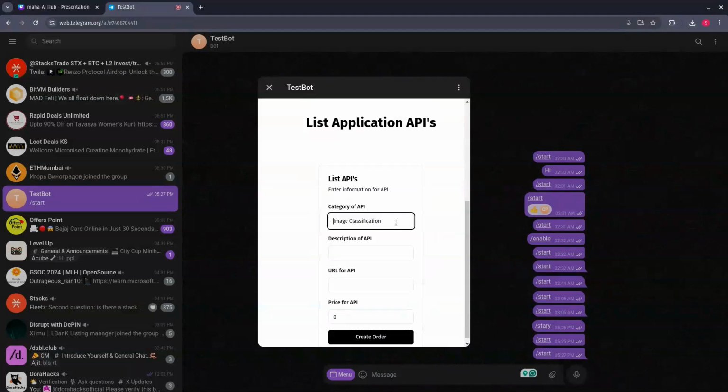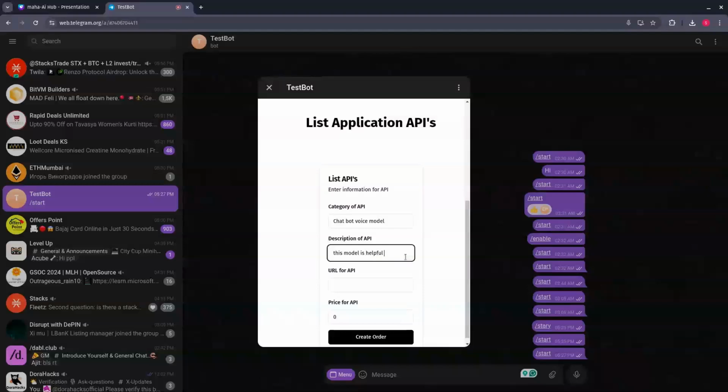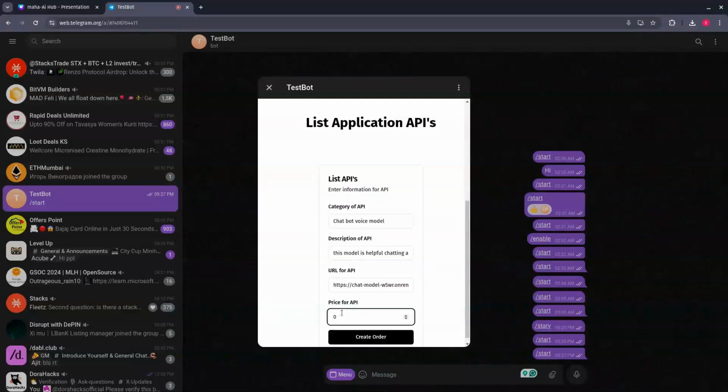So now for testing, I'll be listing out a chatbot voice model, and the description of the API would be, this model is helpful for chatting applications and also for QA, which is question and answering. So we'll list the AI API URL for that, and we'll list the price of the API per call, or how much the user would like to sell it for. So in this case, we'll list it for $10 and create an order.